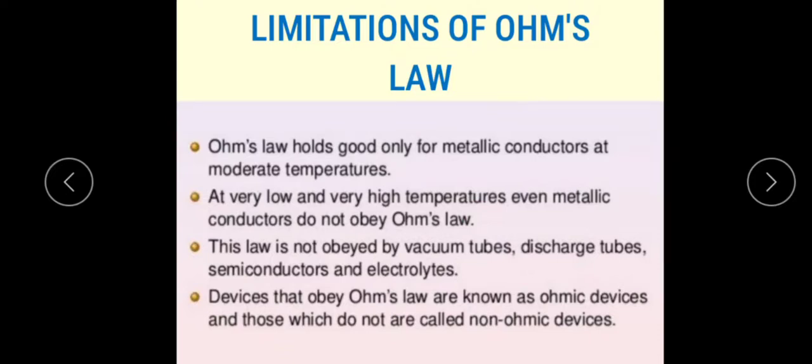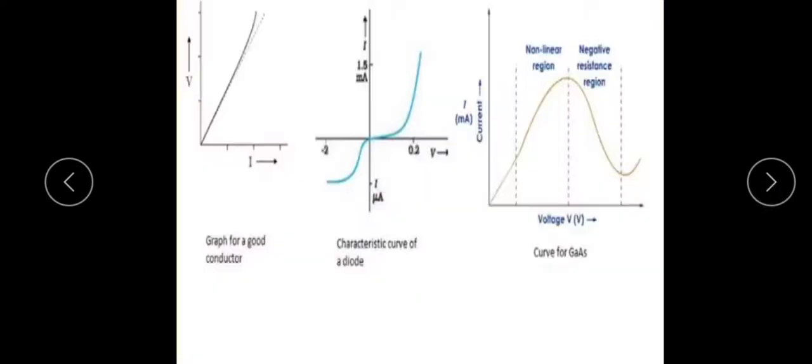The next limitation is that this law is not obeyed by vacuum tubes, discharge tubes, semiconductors, and electrolytes. There are some diagrams given in the figure. Materials such as semiconductors, ionic conductors, electrolytes and plasma have a non-linear IV graph.